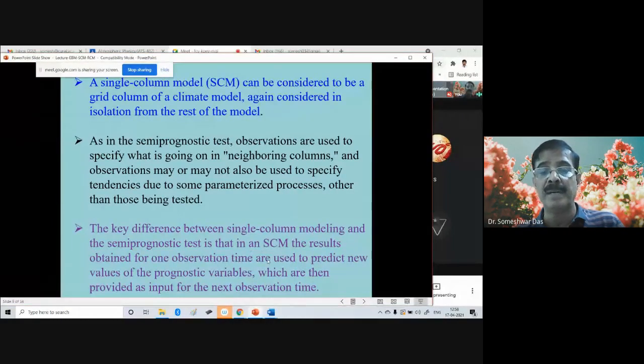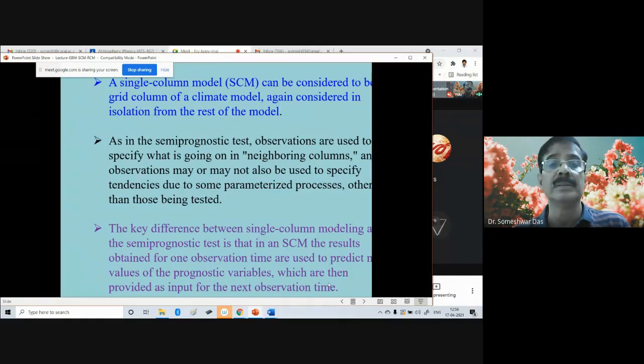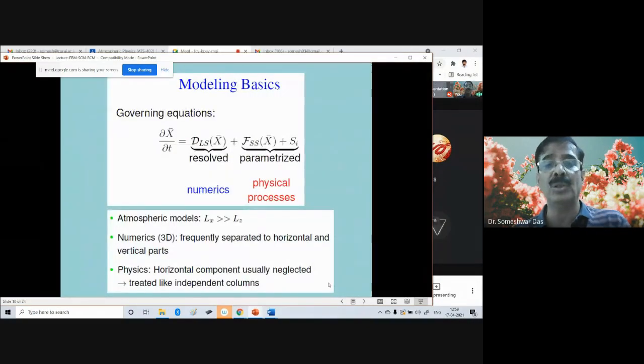One observation time are used to predict the new values of the prognostic variables, which are then provided as input for the next observation time. Okay. And so our equations are simplified in a single column model. And we can write our governing equations in a very simple form as shown here.